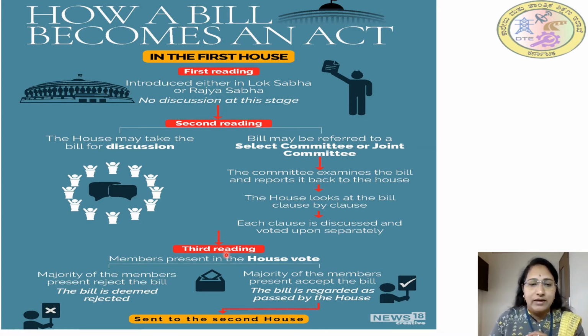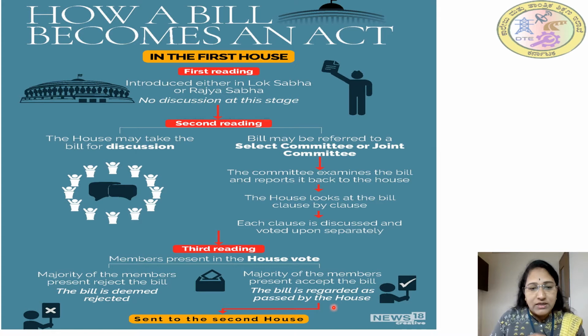Then the third reading comes. Here the members present in the house vote. If a majority of the members present reject the bill, it is deemed rejected. Sometimes they may reject the bill. Otherwise, a majority of the members present accept the bill. When the majority accept the bill, what happens? It is regarded as passed by the house.